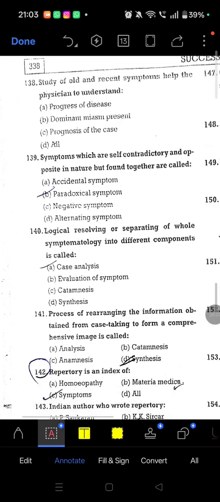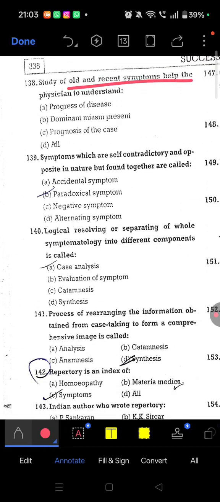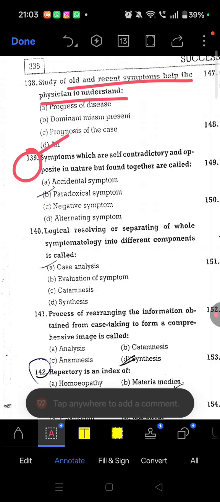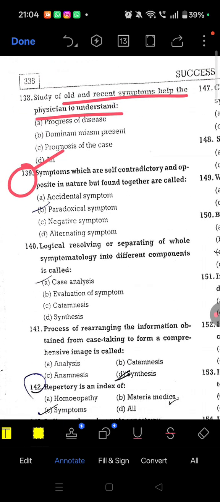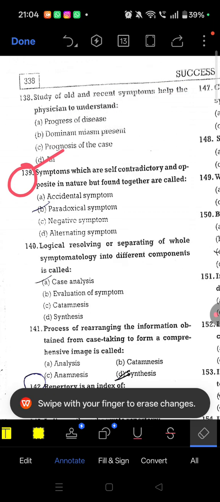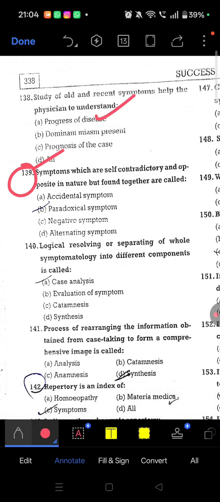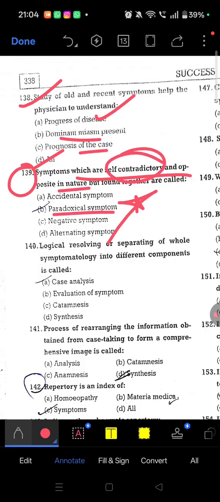Question number 138. A study of old and recent symptoms helps the physician to understand all of the above. Wait, question 138: a study of old and recent symptoms helps the physician to understand progress of disease, dominant miasm, prognosis of the case, and all of the above. Okay. Symptoms which are self-contradictory, opposite in nature: we know them as paradoxical symptoms.